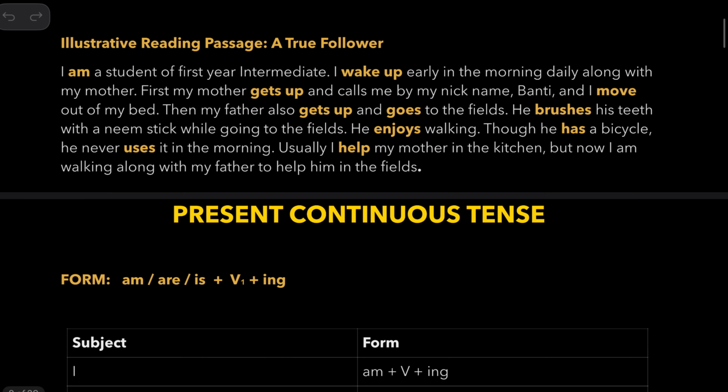So let us take an example passage here, to see how the present simple is used. I am a student. This is a present simple. See, this is the base form V1, and in the present simple, you have am, is, and then are. These are all present simple forms of the verb be. I am a student of first year intermediate.